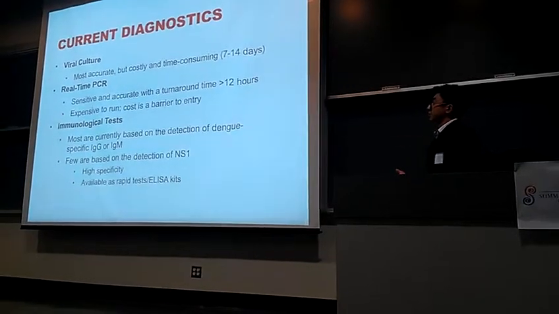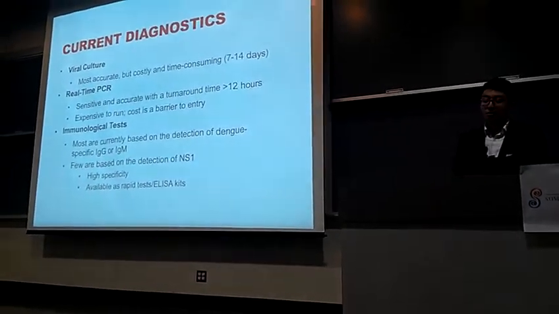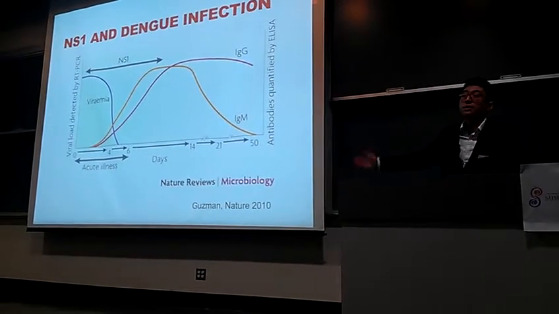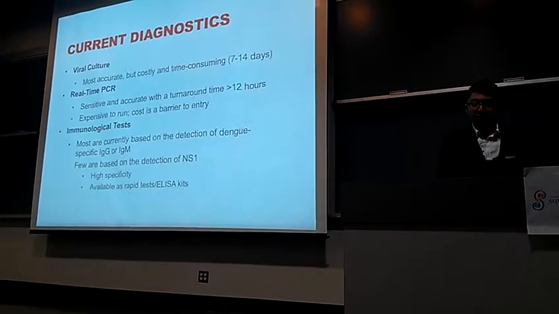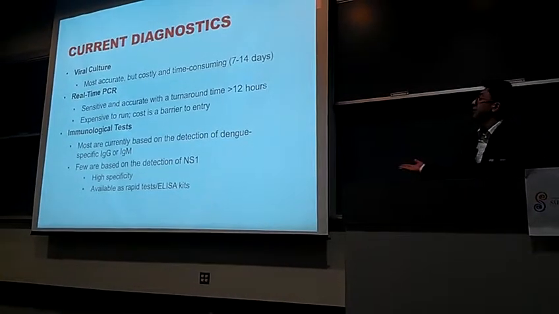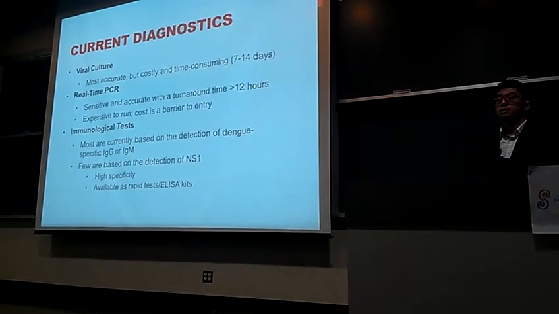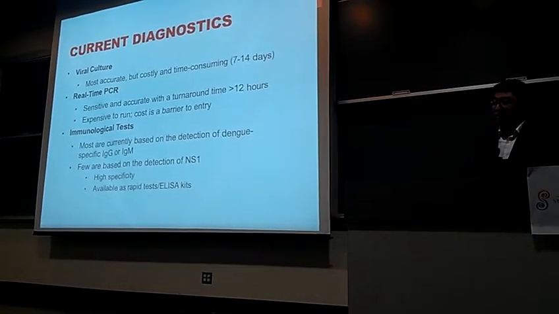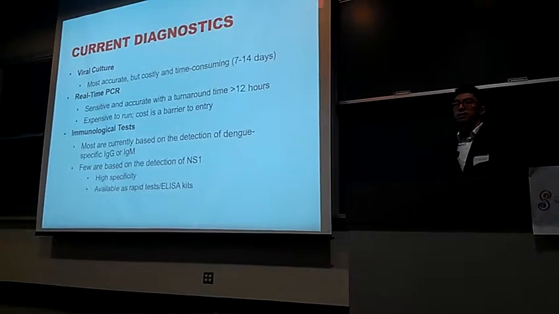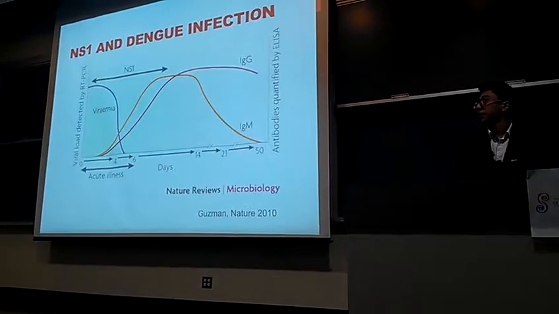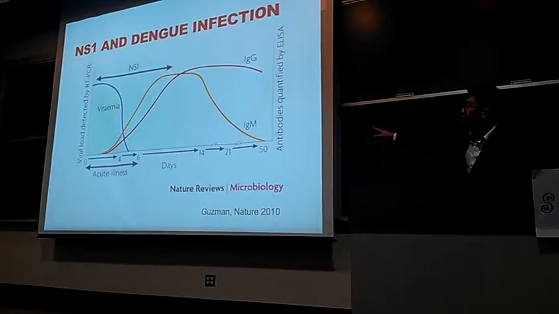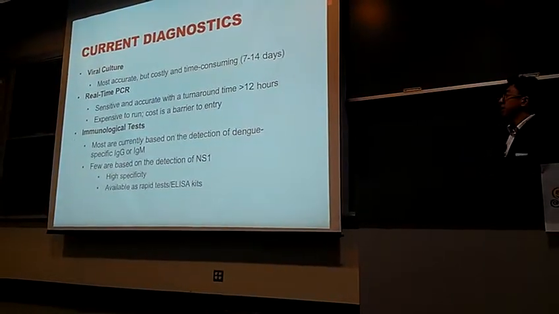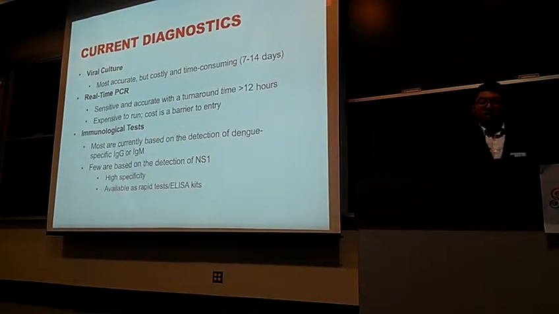For example, viral culture is most accurate, but it's very time-consuming, 7 to 14 days. So by then, someone would already probably be past the acute illness stage where dengue is primarily present. PCR is sensitive and accurate, but it's also very expensive to run and presents an issue for these developing countries. As far as immunological tests, they're much cheaper, but most are currently based on the detection of IgG and IgM antibodies, which you can see here occur later on during the dengue infection. So what we were looking at was detection of NS1 as an indicator of dengue.